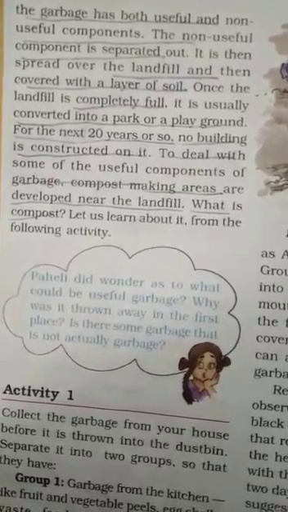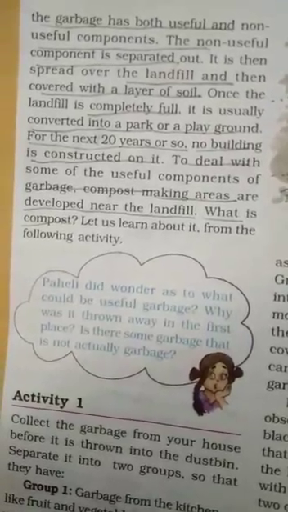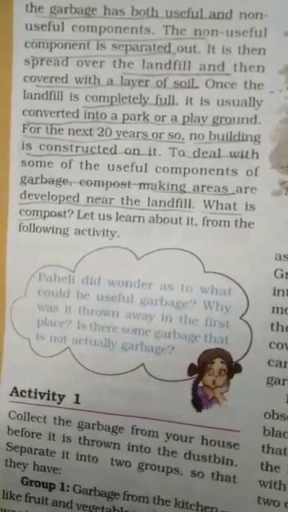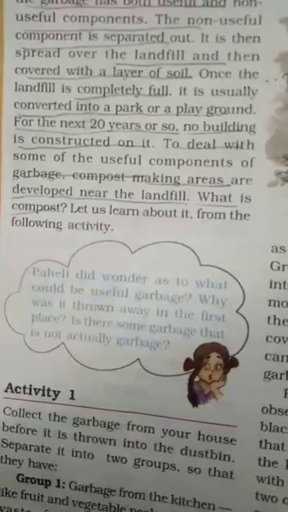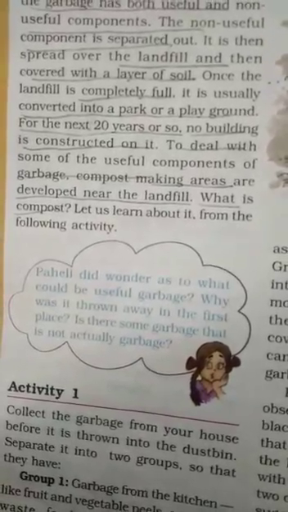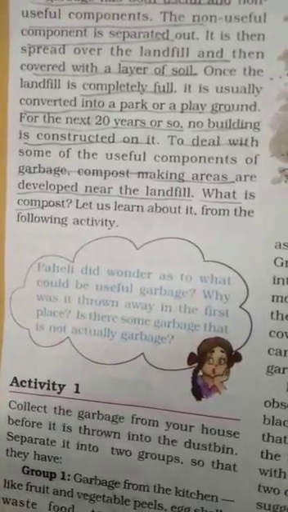The waste material that is rotted by the action of decomposers is known as biodegradable waste, like dead plants and animals and their products, like fruit and vegetable peels, papers and dry leaves. They are known as biodegradable waste because they decompose very easily.